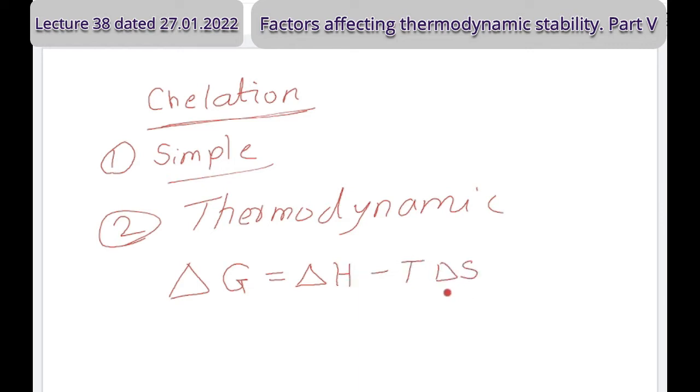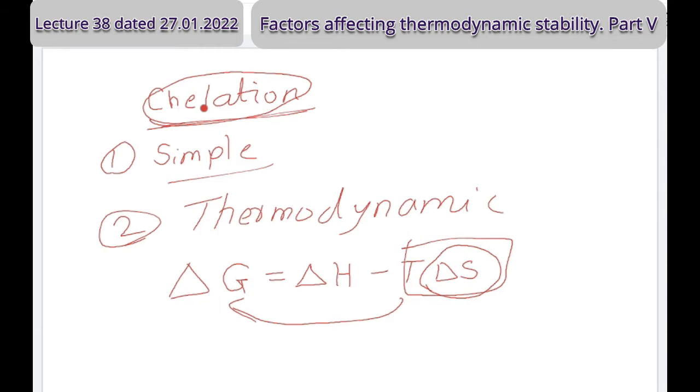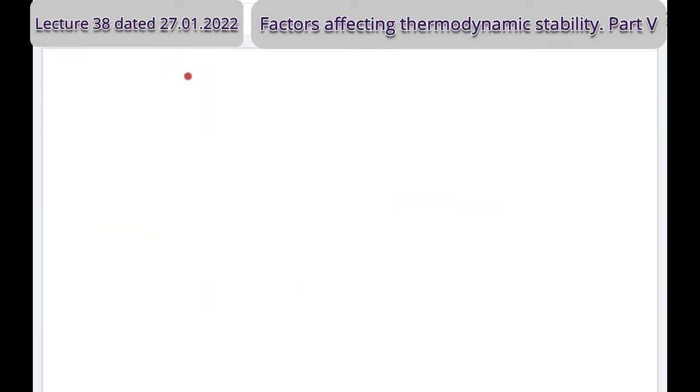Right. T delta S, and we were interested more in the change in the entropy. And with the help of reactions, I told you how the increase in the entropy makes this term more positive, resulting in delta G more negative, and the favorable state. Therefore, we say chelation gives more stable complexes, or chelates are more stable. Then about the chelates, which kind of chelates are most stable in detail further. Chelates are stable, that we understood, but among chelates, how can we decide the stability? For that, 2 points were there.